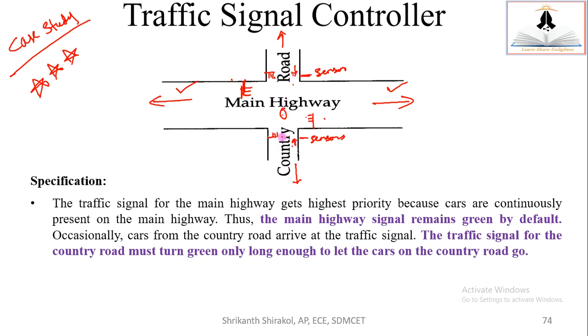As soon as these cars pass this junction, the sensor tells that there are no cars. So immediately that green becomes red. Here the highway again, the green signal will be raised, so that the highway has the traffic flowing again. So this is the first specification.